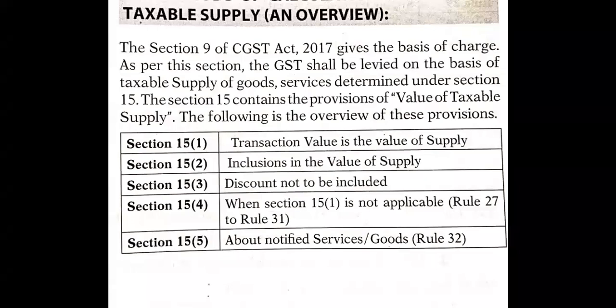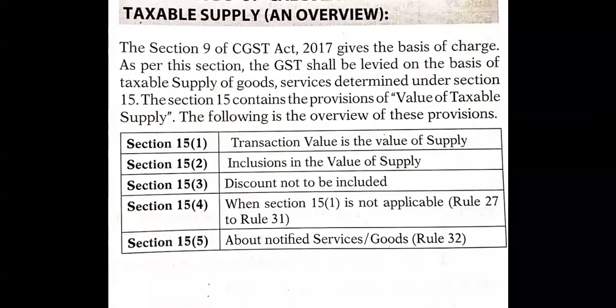As per Section 9 of CGST Act 2017, it gives the basis for charge. As per this section, the GST shall be levied on the basis of taxable supply of goods. Whatever taxable supplies are there, on that basis GST is levied. So the value of taxable supply is contained in Section 15 of the CGST Act of 2017.